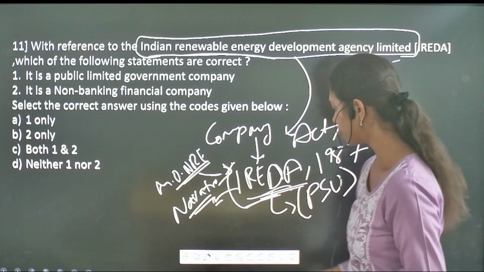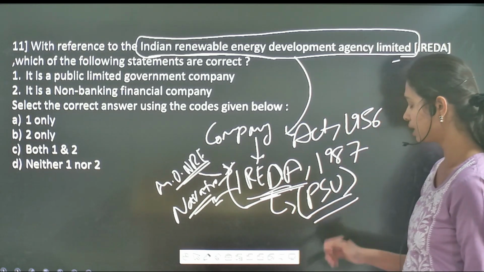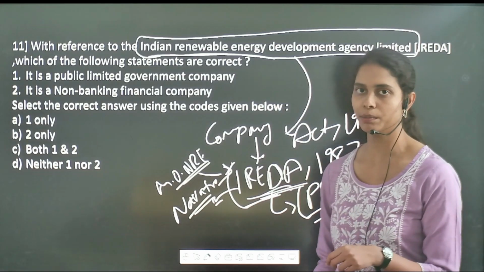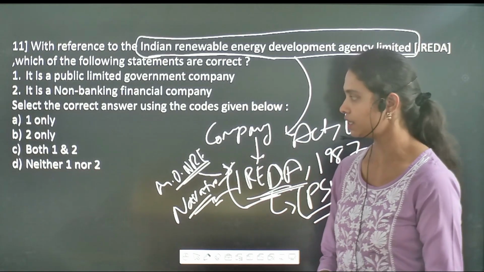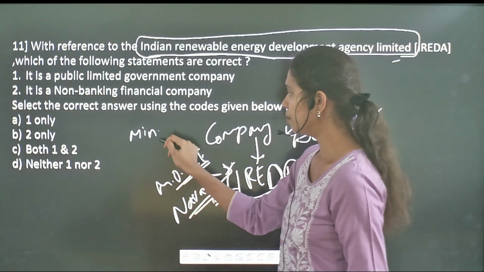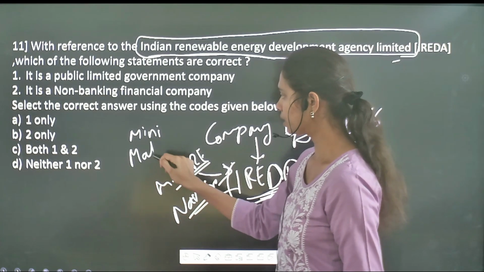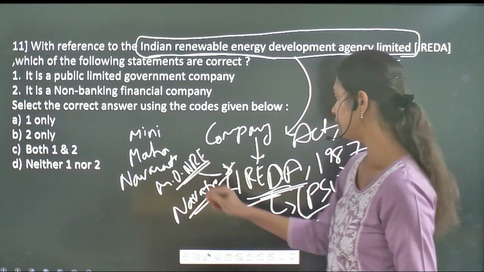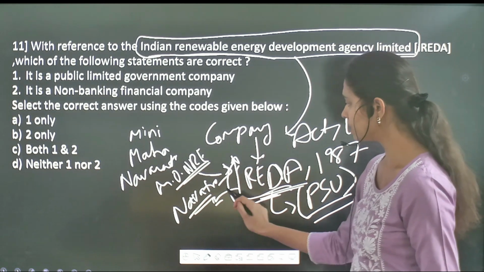Usually these kinds of public sector undertakings or enterprises will be given different statuses based on their performance, which include Mini Ratna, Maharatna as well as Navaratna. As of now this particular PSU got the status of Navaratna.